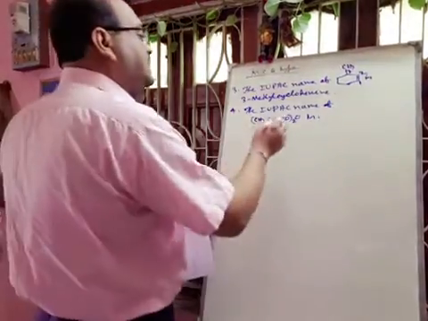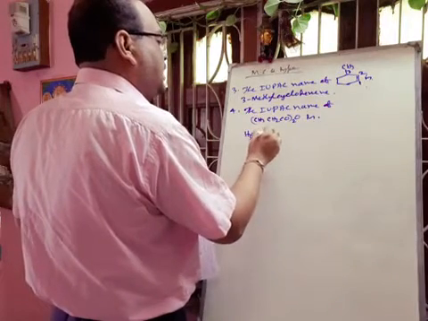So if we write the structure, you can understand that this is an anhydride.